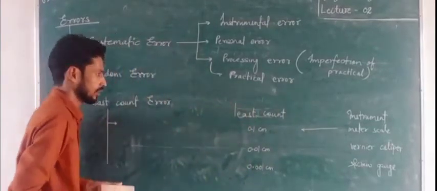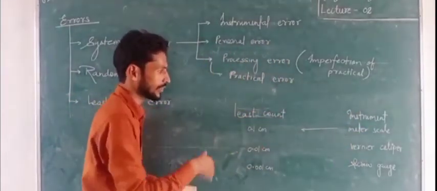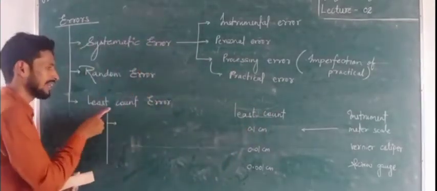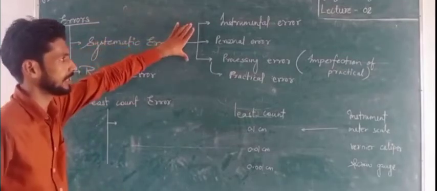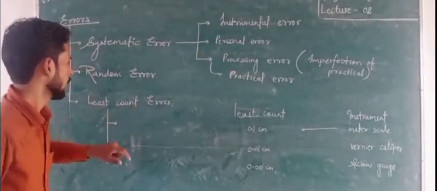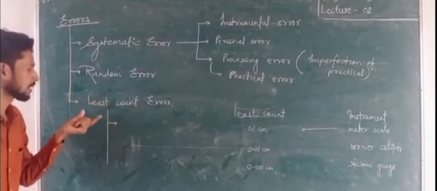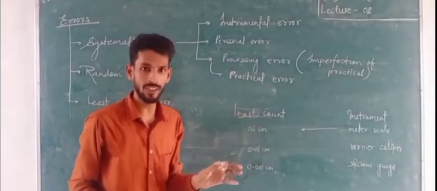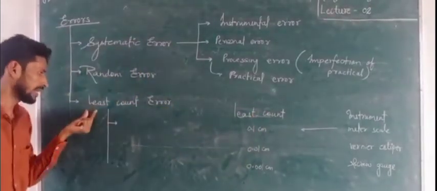This least count, if we are getting it here for the meter scale, and we are getting here the least count of that instrument, if it is not exact, then there will be the least count error. Clear? So here you have systematic error, which is further divided into 3 categories: instrumental error, personal error and practical error. And next you have random error, which is irregular, it comes randomly. In least count you will find here that for any measuring instrument which has a least count, if there exists any error in the least count of that instrument, that is known as least count error.